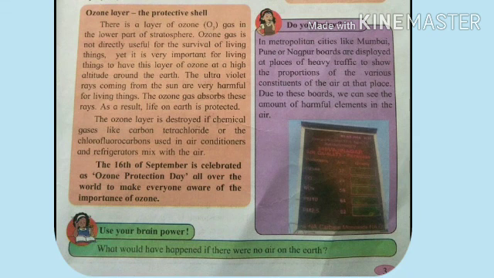So students, at least try to plant one tree near your house or have a nursery at your house. It will help the ozone layer to stay in good health, as we also want our good health. Whenever we get sick, we take medicine, we try to keep ourselves healthy.